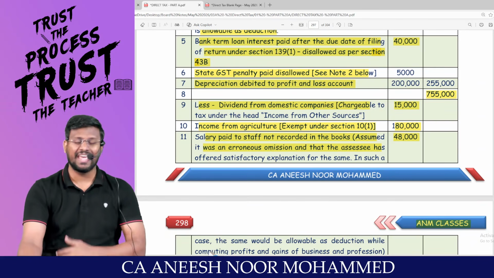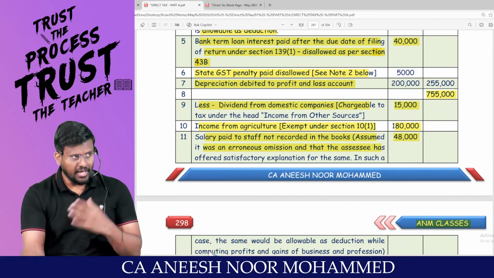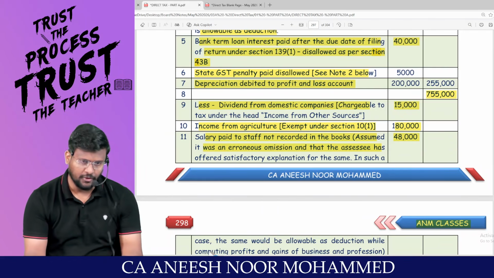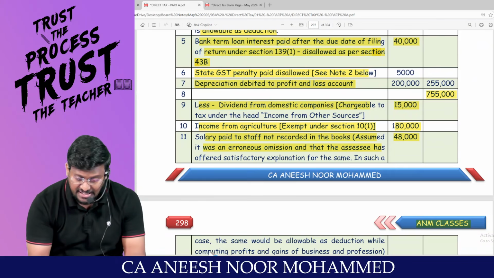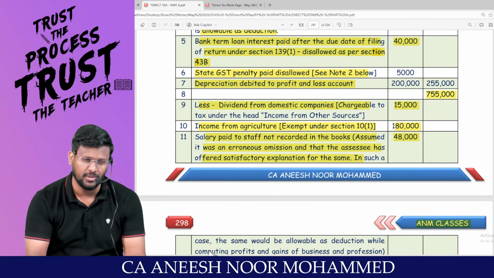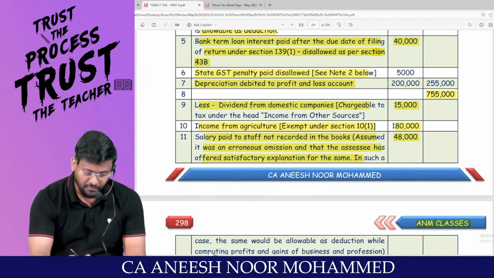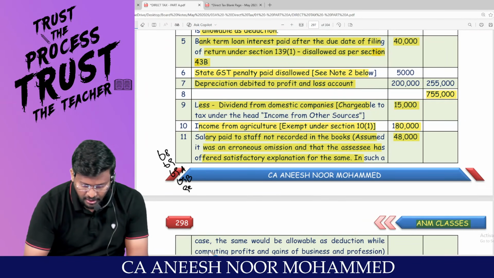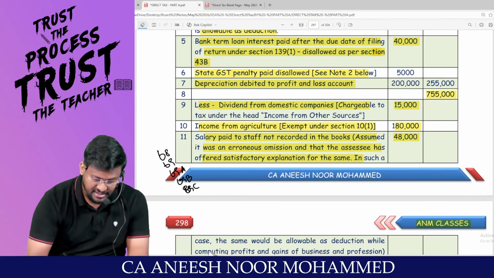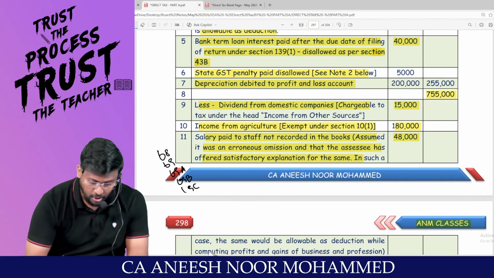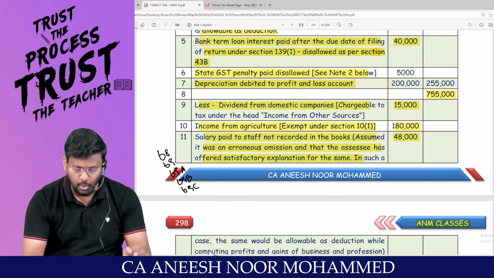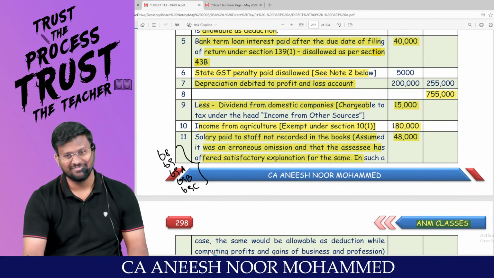Assumed it was an erroneous omission. We are assuming that they have, sir, forgotten to record it in the books of accounts. Erroneous omission. And that the assessee has offered what explanation? Satisfactory explanation. Otherwise, sections 68, 69, 69A, 69B, 69C, like that sections are there in the coming chapter called income from other sources. When I teach IFOS, I will tell you what these sections are all about.